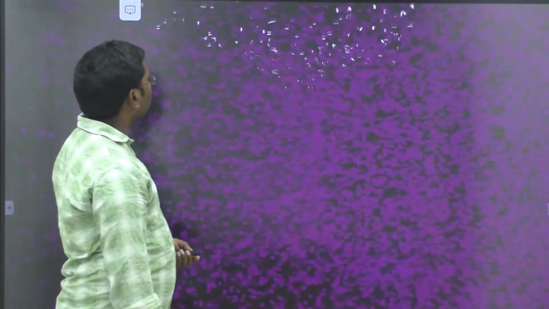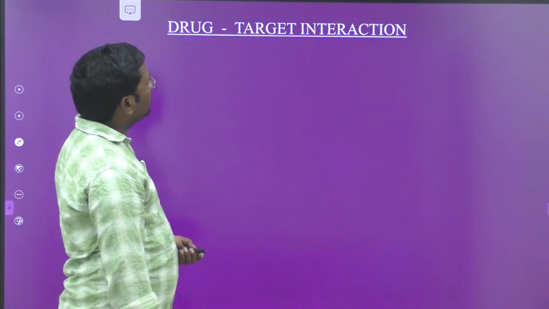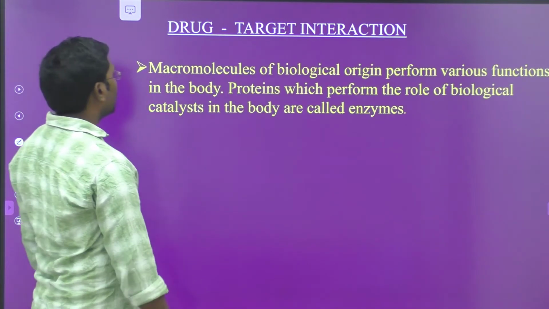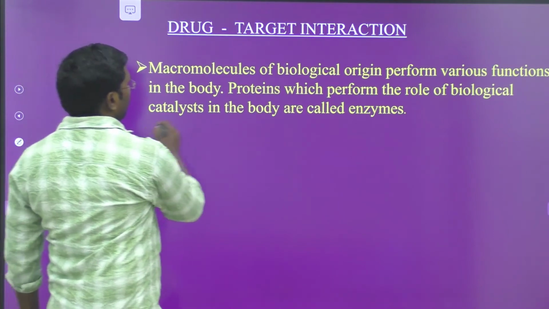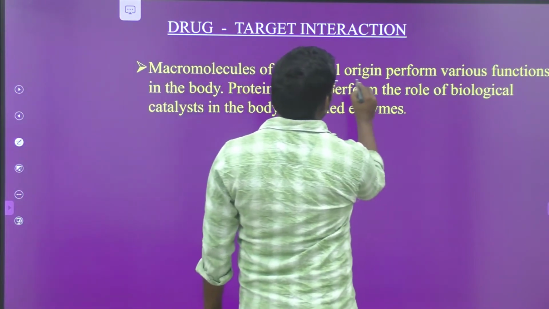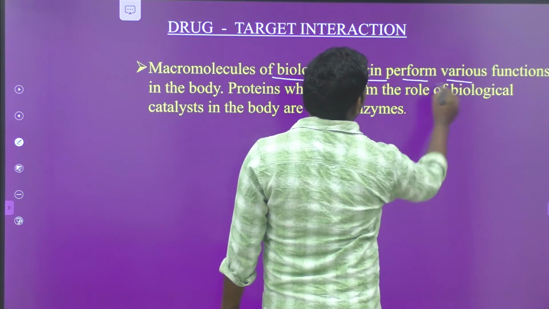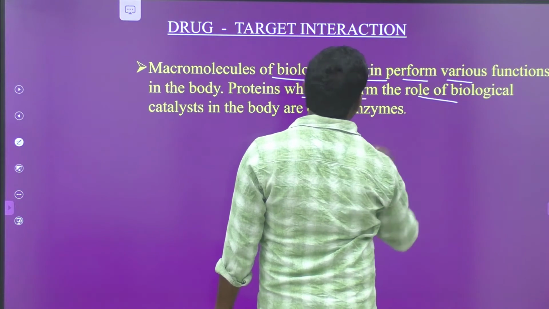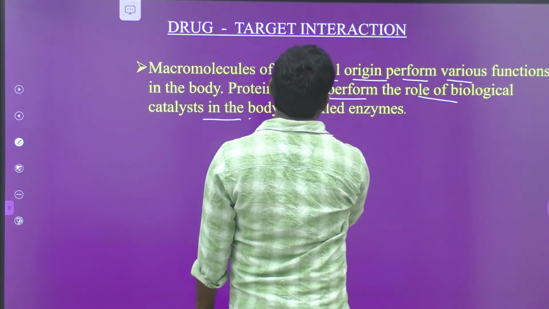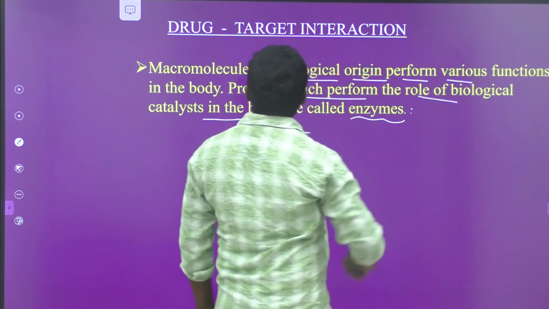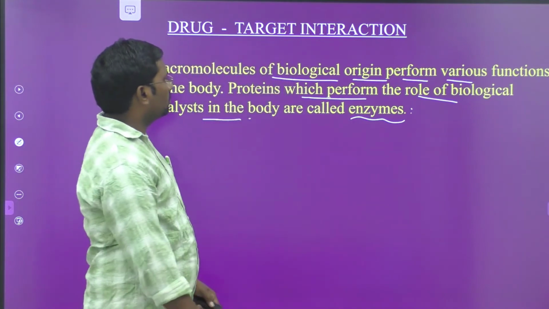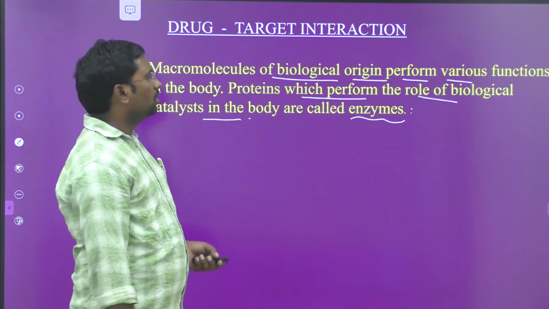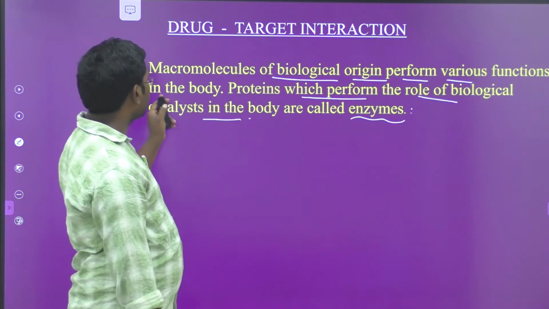So we come to the next one, drug target interaction. So what is that? Macromolecules of biological origin perform various functions in the body. Proteins which perform the role of biological catalysts in the body are called enzymes.